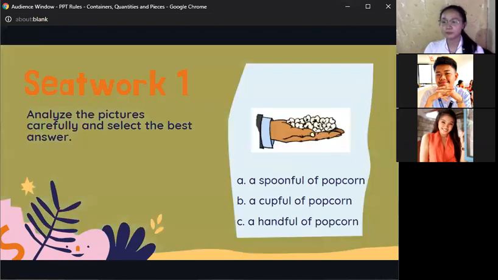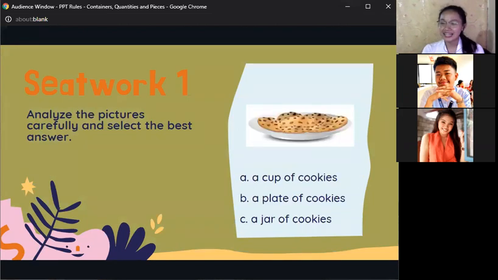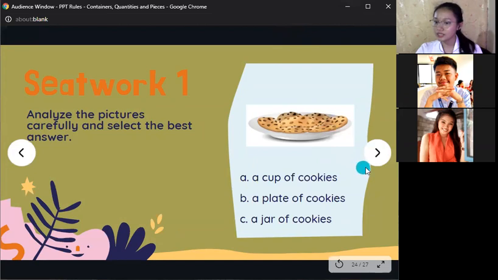Next. A spoonful of popcorn, a cup full of popcorn, or a handful of popcorn. A handful of popcorn. Very good. The next one. A cup of cookies, a plate of cookies, or a jar of cookies. Letter B, ma'am. A plate of cookies. Yes, a plate of cookies.